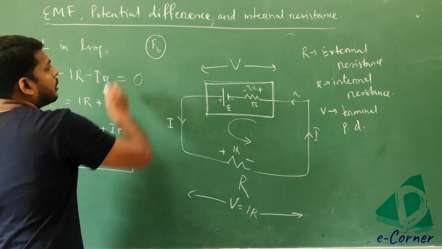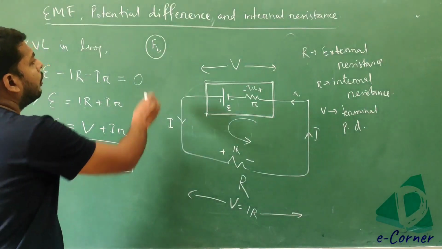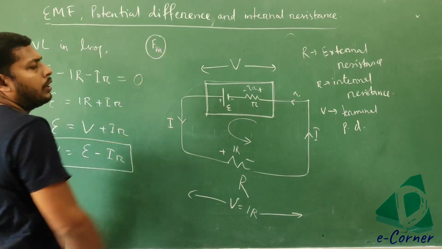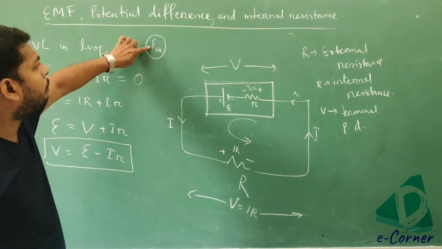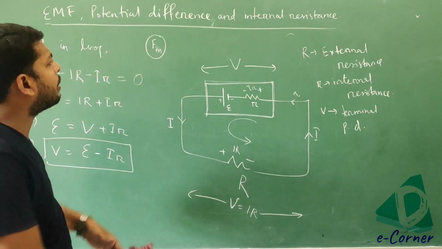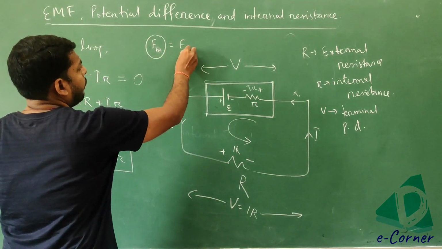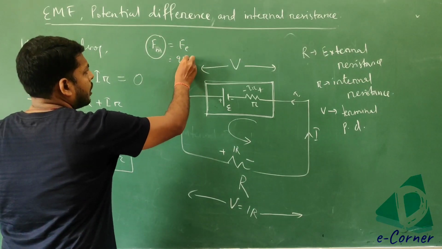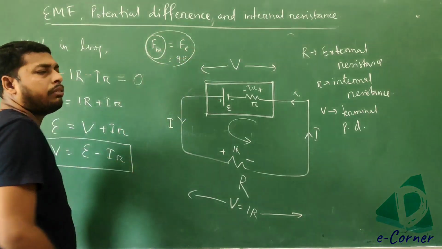FB. This is the mechanism force or FM. I have taken FM, sir. Okay, I have taken FM. According to the mechanism force, this FM is equal to FE. This is the electrostatic force. Again this is QE. Like this we have done.